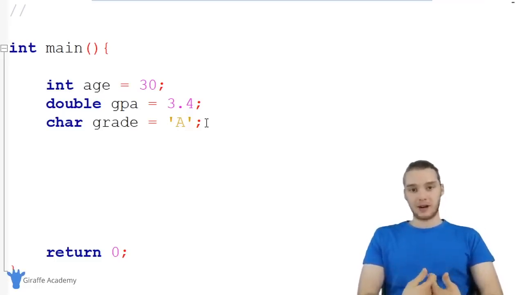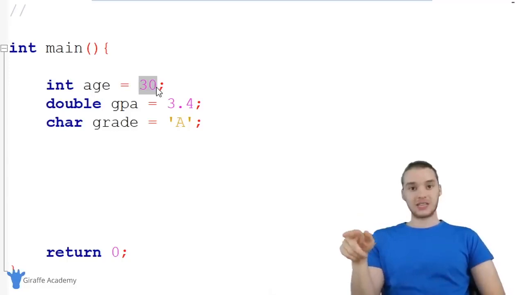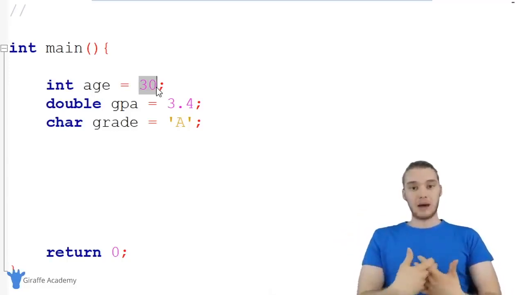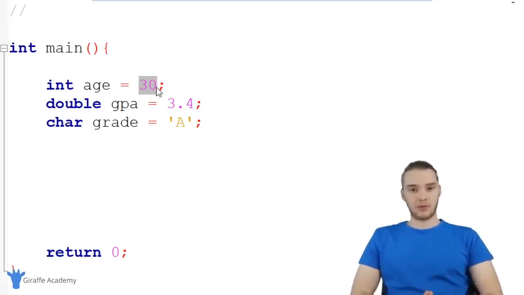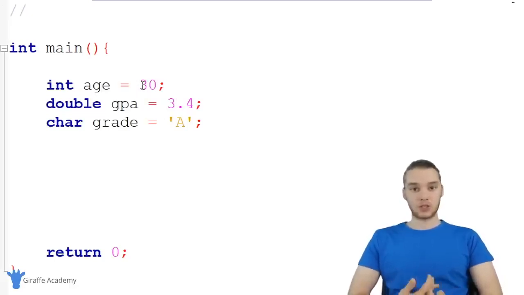So whenever I create a variable, for example, when I create a variable called age and I give it a value of 30, this value 30 actually gets stored on our computer. So all computers have memory. A lot of times you'll hear people refer to this as RAM. It's called random access memory. And basically RAM is the memory that your computer is going to use when it's running programs. So for example, if I was to run this C program, my computer would use RAM, it would use that memory in order to store and keep track of all this different information.